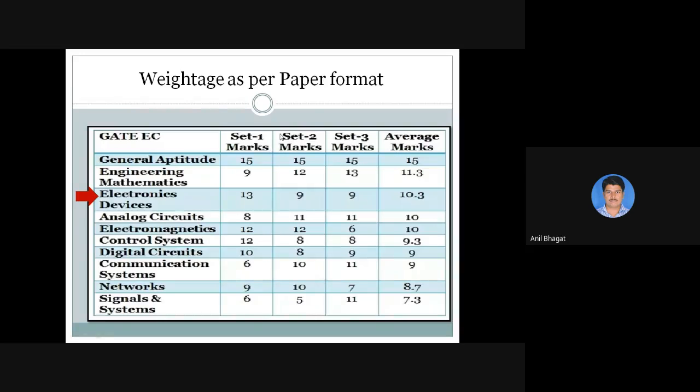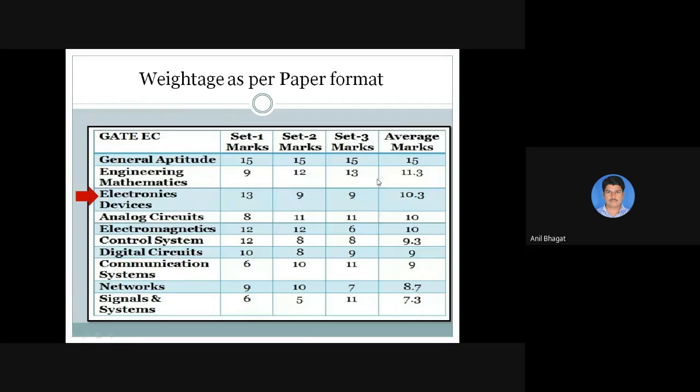Second, the weightage as per the paper format, right? You know there are three sets of the GATE exam, and the distribution of electronic devices into the three sets is: set 1, 13 marks; set 2, 9 marks; and set 3, 9 marks. So the average marks of electronic devices is near about 10.3, or 10 to 11 marks in each one.